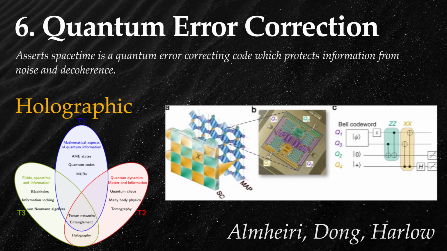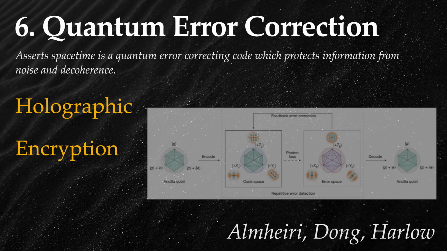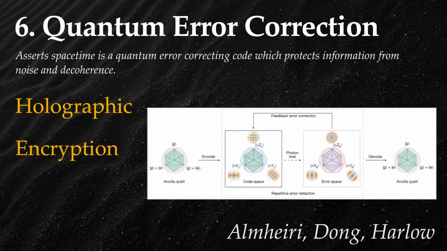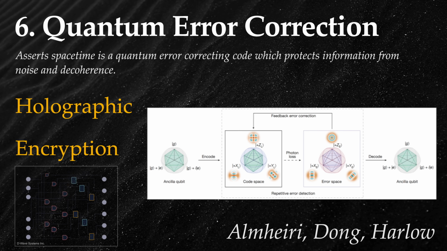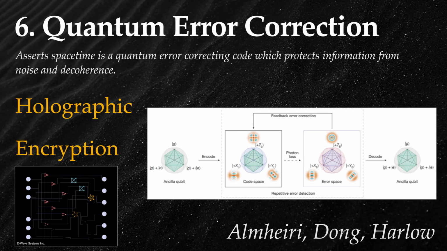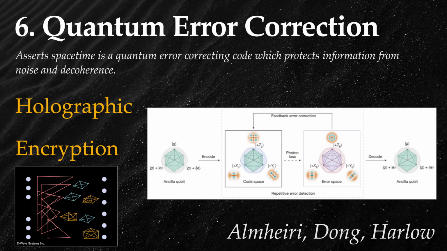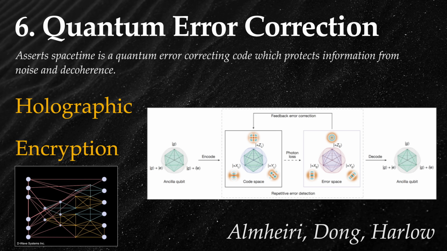In particular, the AdS/CFT correspondence provides a duality between a gravitational theory in a higher dimensional AdS space and a quantum field theory on its lower dimensional boundary. Physicists Ahmed Almheiri, Xi Dong, and Daniel Harlow have proposed that the way information is encoded in this duality resembles the way quantum error-correcting codes preserve information. Just as a quantum error-correcting code can spread information across many qubits to protect it from local errors, the information in a gravitational theory can be distributed across the boundary of AdS space, making it robust against perturbations.